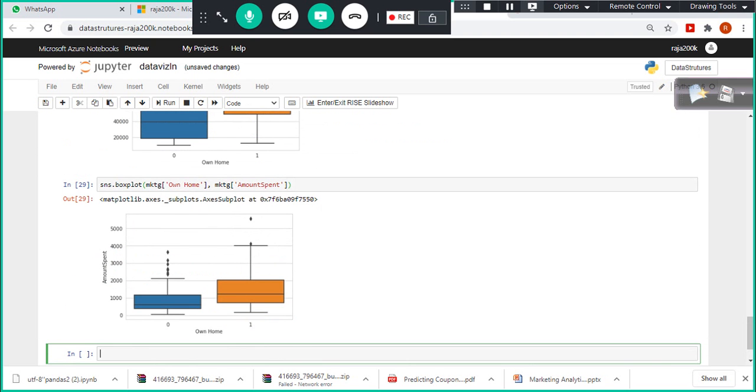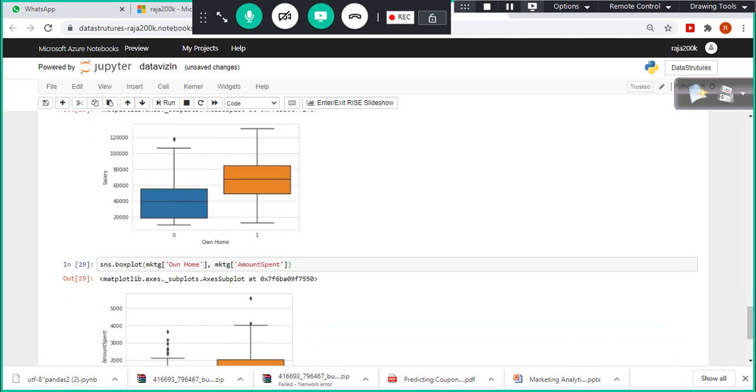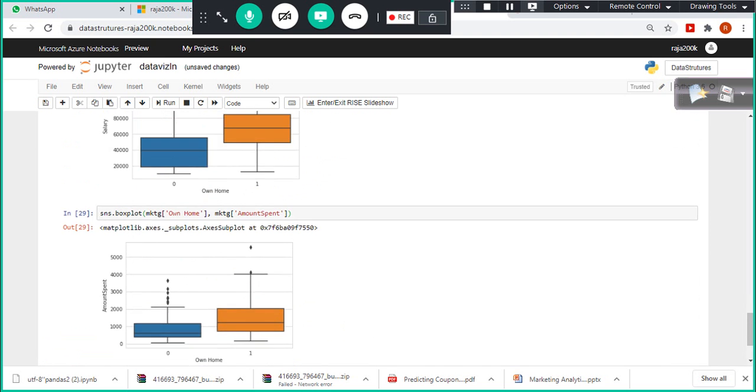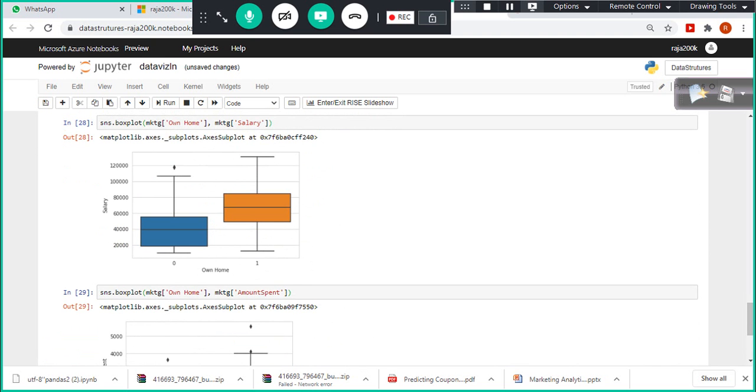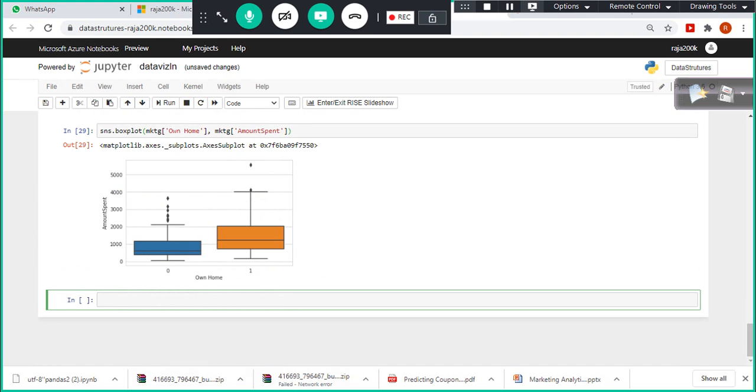So when I validate in the own home, obviously yes, there is a correlation. Those people who own the house, their salary is high, and again those people earn more, especially those who own the house, their spend is also more. Alright, so that is what we are trying to understand with this one, okay?